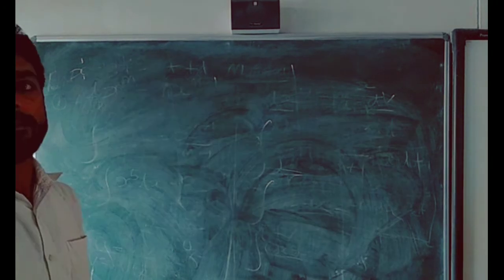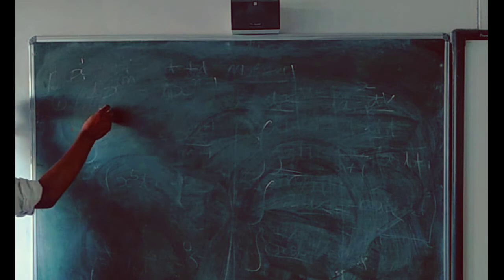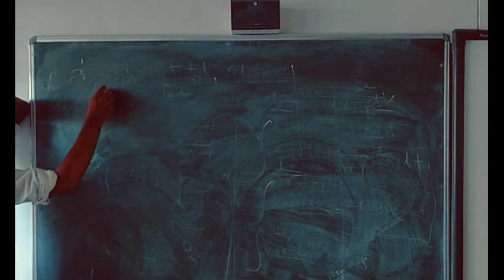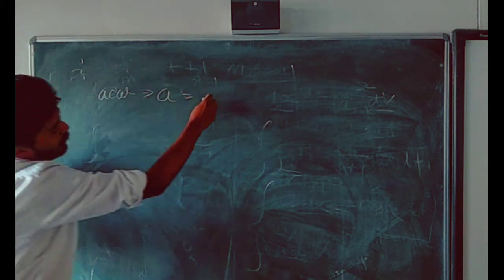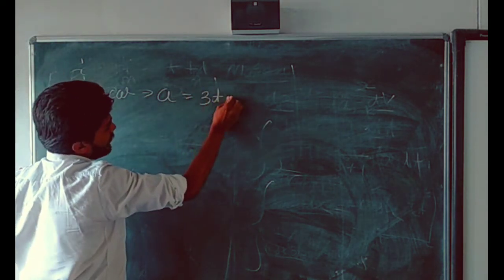If you want to write it down, okay students, we have a numerical problem. We are going to solve a numerical problem, and the problem is: acceleration a is equal to 3t minus 2.